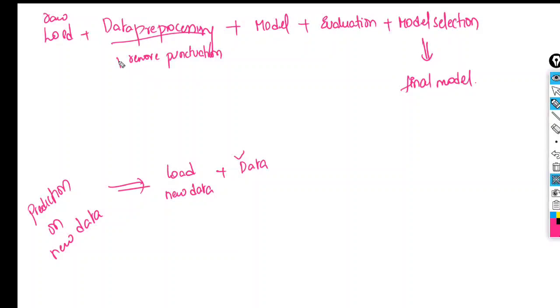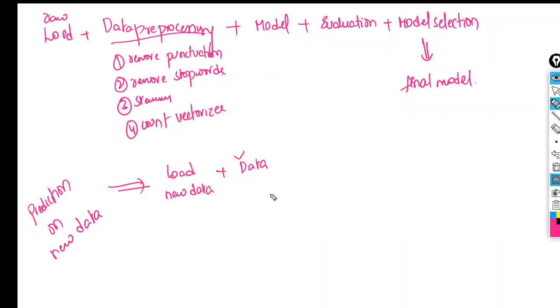Followed by stemming. Followed by count vectorizer for this project. For the new data also, you have to do the same thing in the same order. Order should be the same. Same to same you have to do.